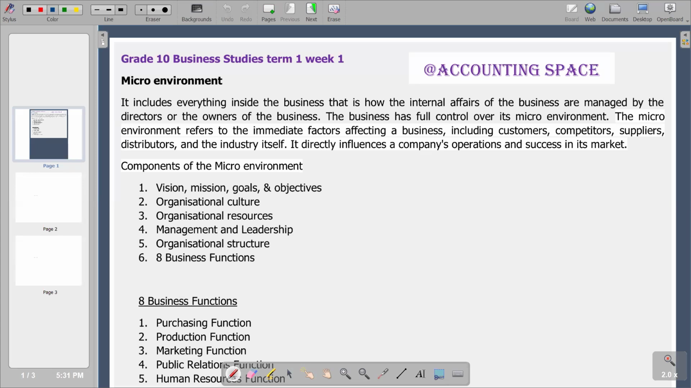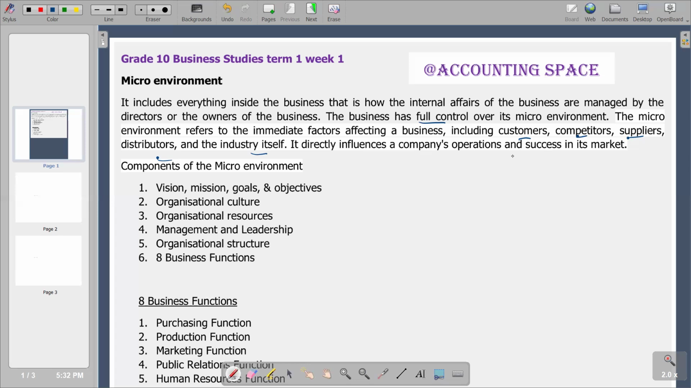So, the elements that are inside the business describe a microenvironment. And we are seeing that the business has full control over its microenvironment. In other words, all the components of the microenvironment, the business has full control over them. Then our next sentence: the microenvironment refers to the immediate competitors, suppliers, distributors, operations, and success in its market. So this is the description that we have of the microenvironment.